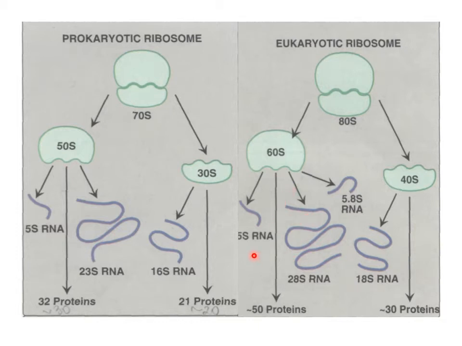The larger one is divided into 5S RNA, 28S RNA, 5.8S RNA with 50 proteins. Whereas the 40S smaller unit has 18S RNA with 30 proteins. In prokaryotes, it is 5S RNA, 23S RNA with 32 proteins, and 16S RNA with 21 proteins.